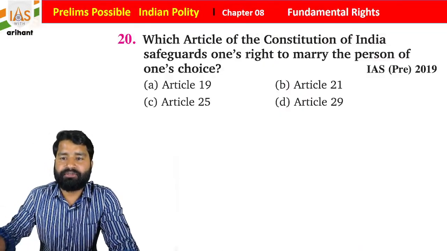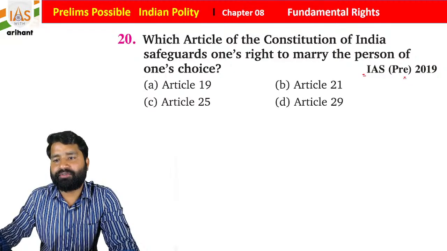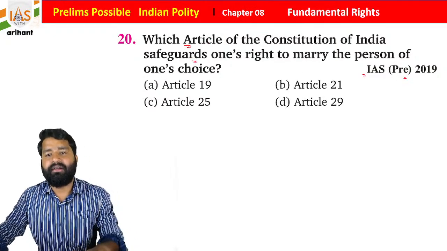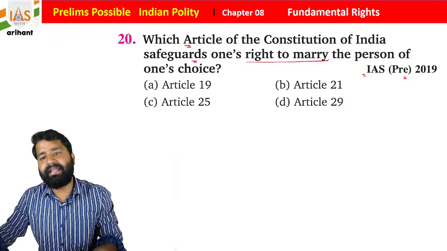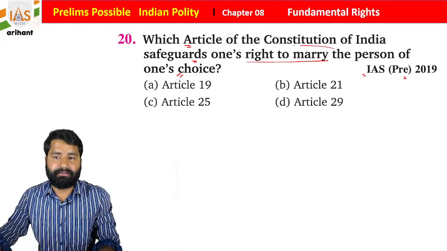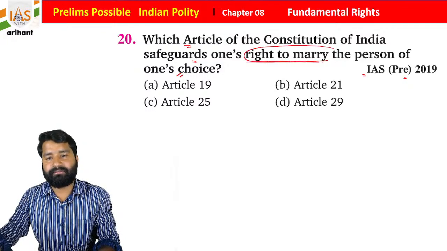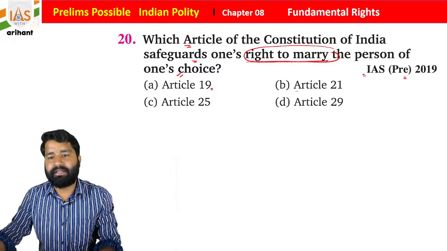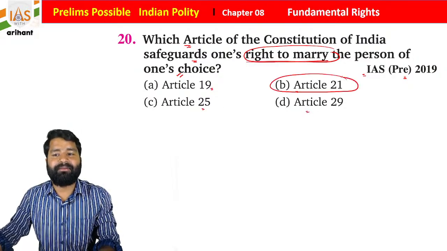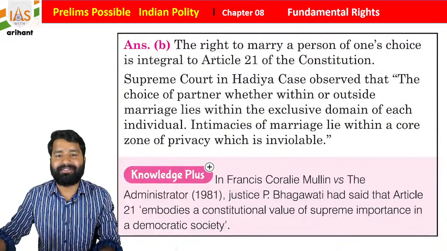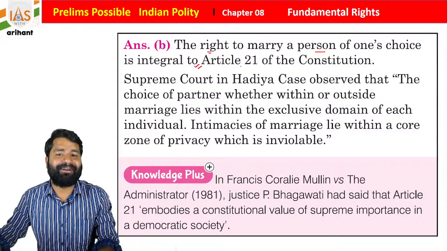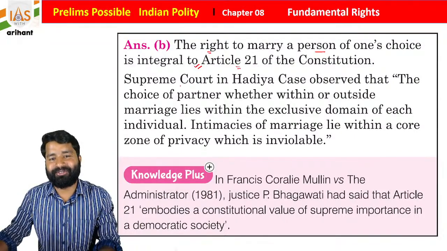Now see the next question. It was in UPSC 2019. Which article of the Indian Constitution safeguards one's right to marry the person of one's choice? Right to marry means you are free to marry anyone. Options: Article 19, 21, 25 and 29. It is the fundamental right to life and personal liberties, so the right to marry is a person's choice under Article 21 of the Indian Constitution.